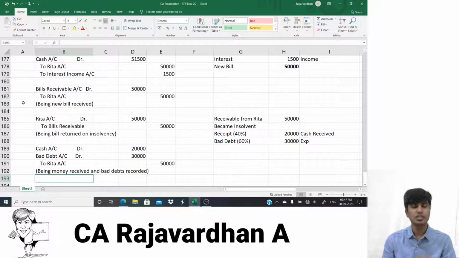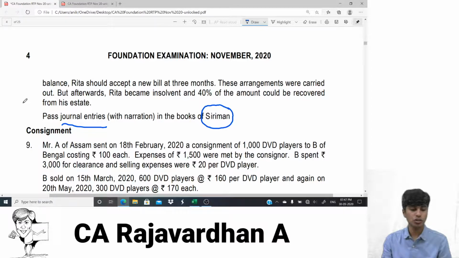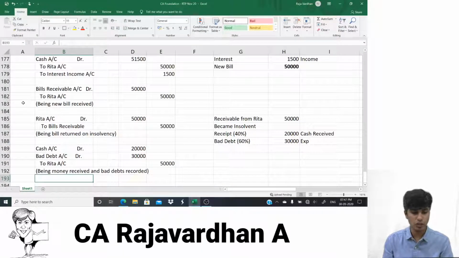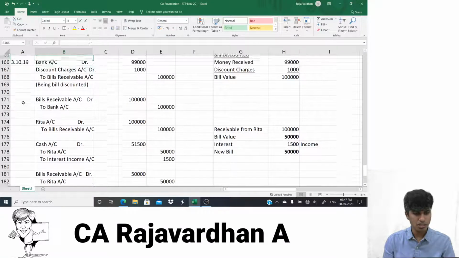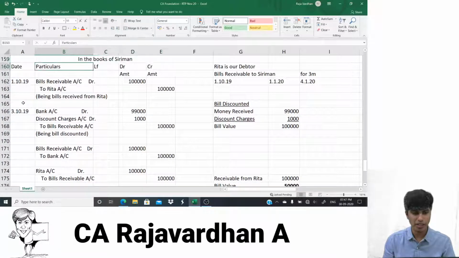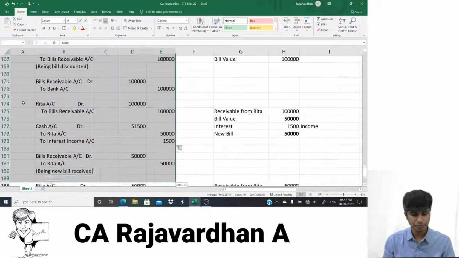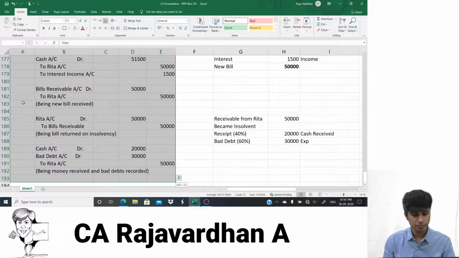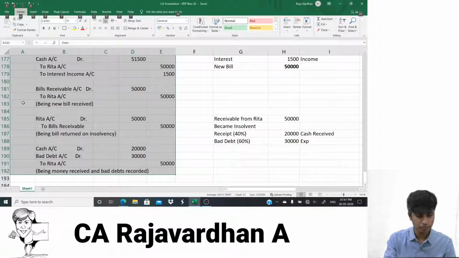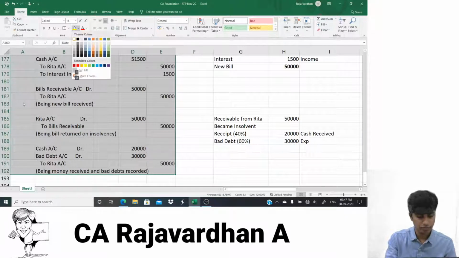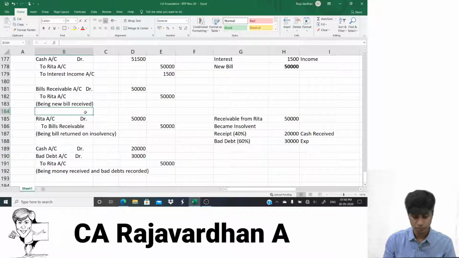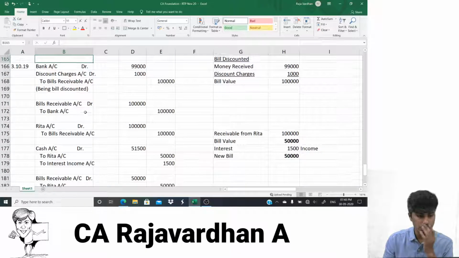So this is the end of this question on bills of exchange. You guys can have a look. Yes, guys, this is not a very tricky one. You just have to see the transaction one part at a time and then go ahead and record it. So that's the first entry.